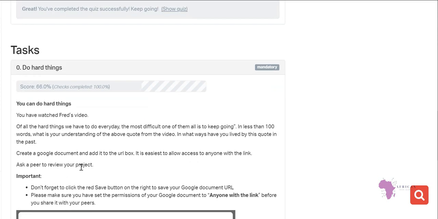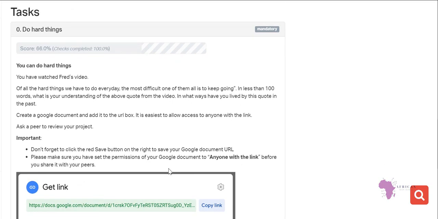Then from there, you are supposed to share the link so that someone else can review your work and say whether you did it as expected or not. But in this case, remember one thing: for it to be successful, you have also to review someone. So let me show you how to first of all create a document. You'll just create a document. So that's what you'll do. I'll click on new tab.